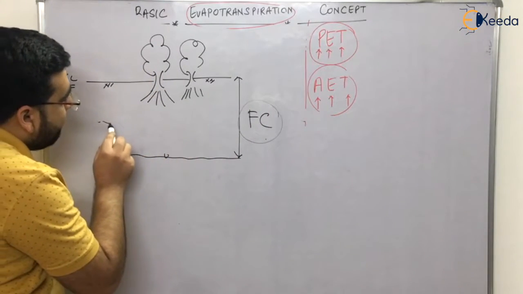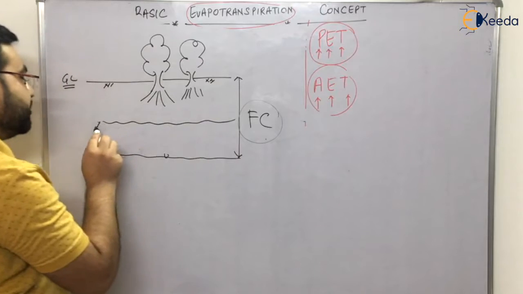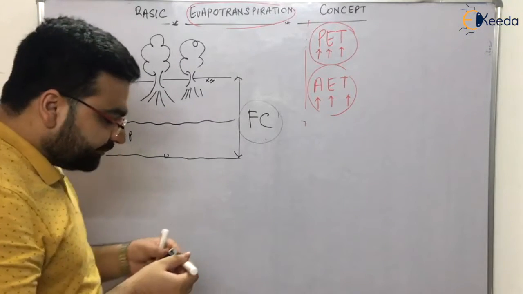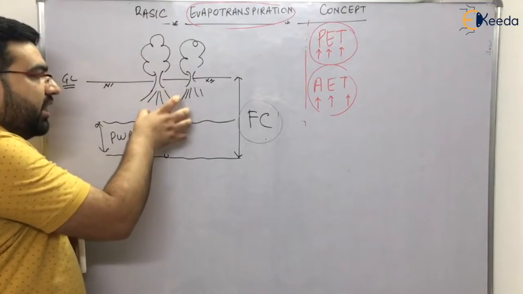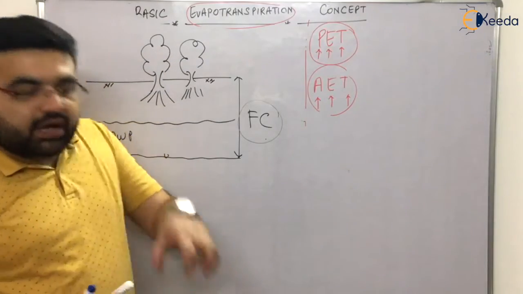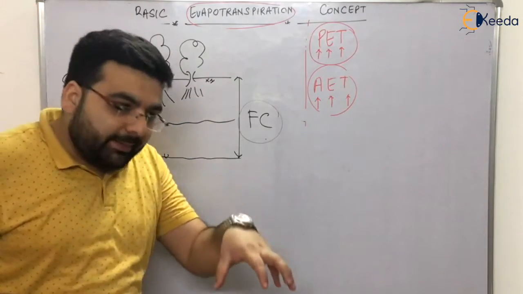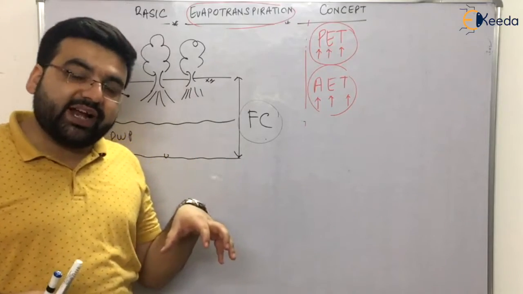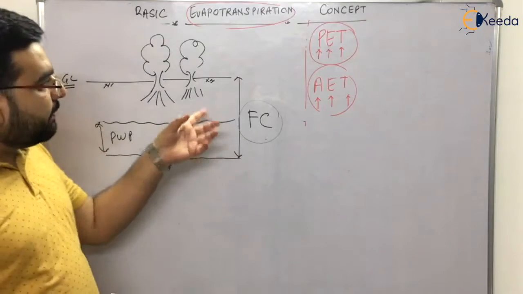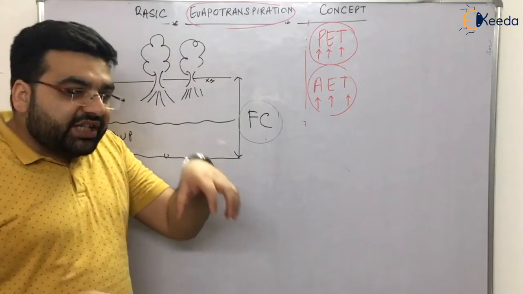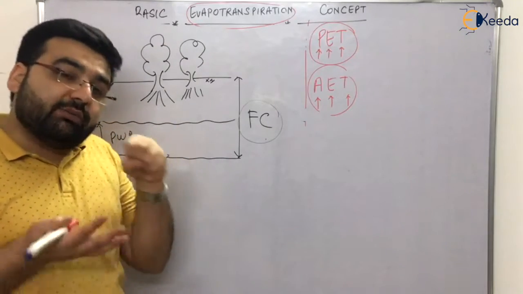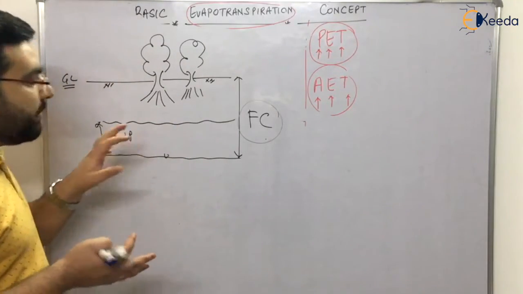You also have the permanent wilting point. Permanent wilting point means, you know how the roots of the plant get water. The roots of the plant suck water from the soil pores, right? Now if the plants just keep taking out water, there will be some level at which the plants will not be able to suck water. That level is the permanent wilting point.